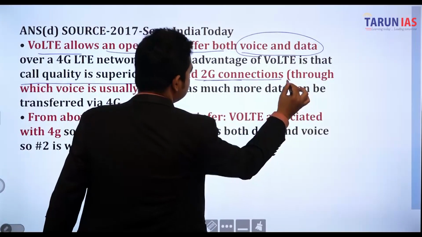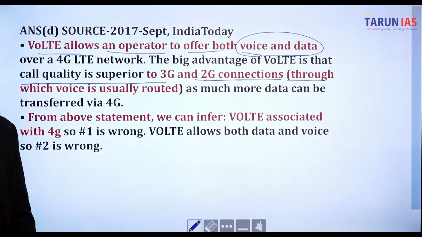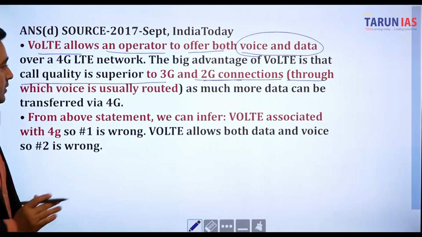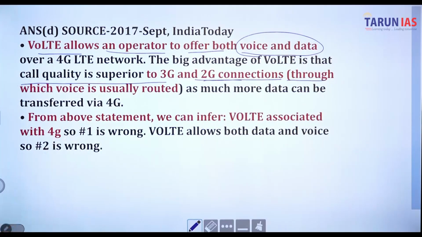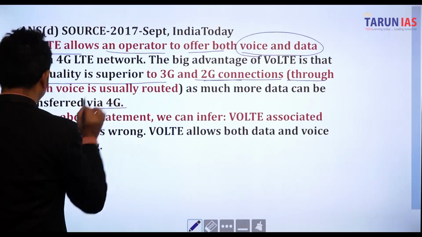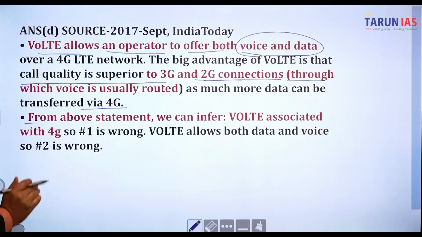In 2G connections, what does G stand for? In 2G and 3G, this is a general question. G is basically for generation, right? So in 2G connections voice is usually routed, and more data can be transferred via 4G. So from the above statement we can infer that VoLTE is associated with 4G.